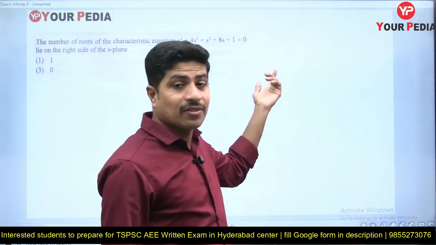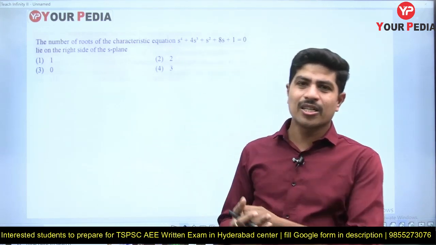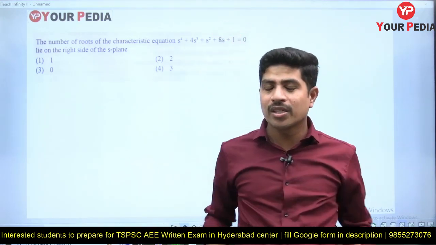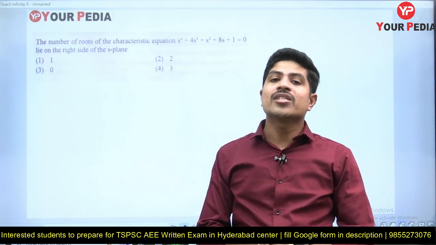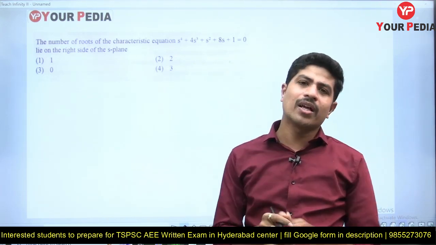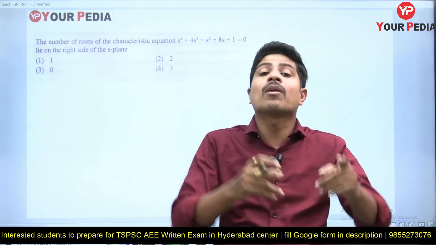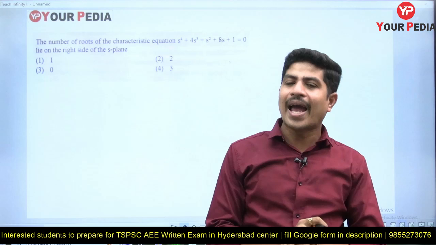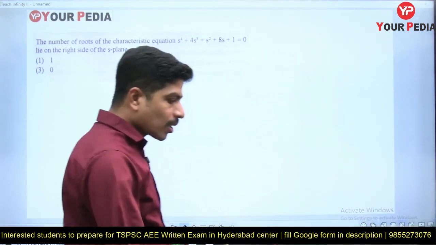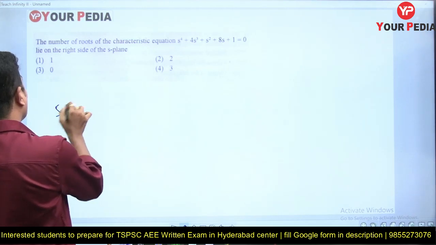First of all, does it satisfy all necessary conditions or not? What is the general procedure? Take the given characteristic equation, formulate the RH tabulation, look at the sign changes in the first column of Routh array. If there are sign changes in the first column, then the system is unstable, and the number of right hand side poles is equal to the number of sign changes in the first column of Routh array. That everyone knows. But my procedure is different. Very simple procedure I am going to take up.